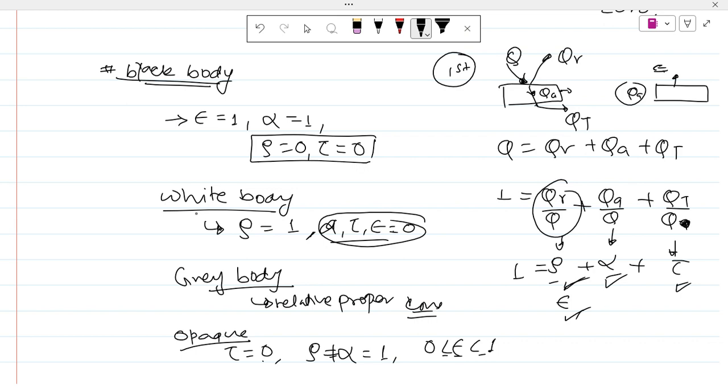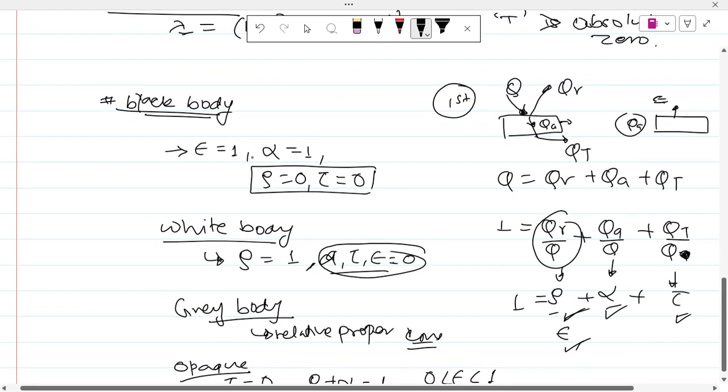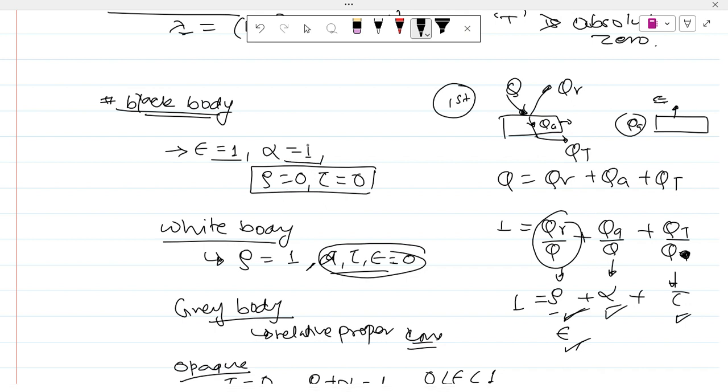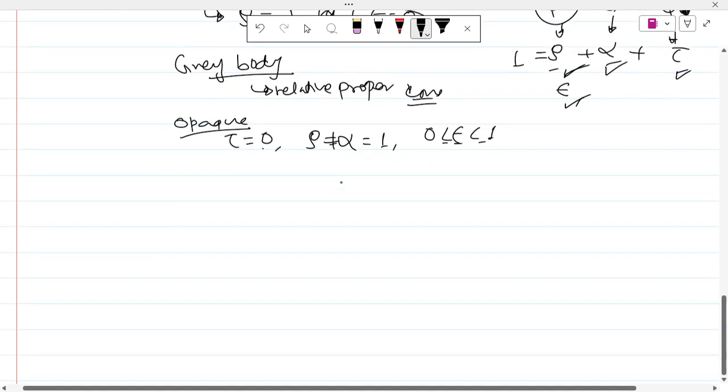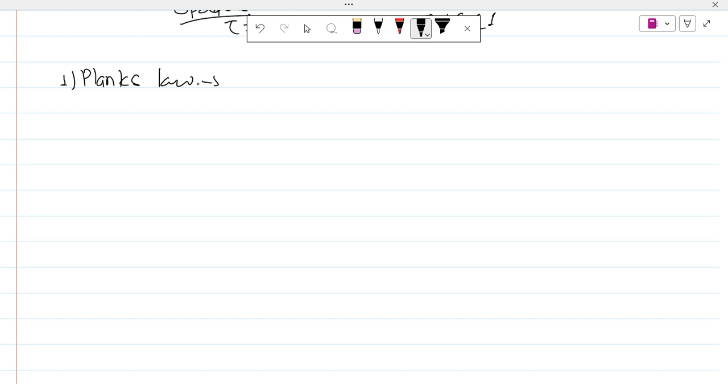We are talking about laws. What is a black body? A black body is a perfect emitter and perfect absorber, and it absorbs everything regardless of wavelength and regardless of direction. Whoever comes, whenever it comes, it absorbs all. So we will be looking at Planck's law first. For Planck's law, I will be writing only statements here.